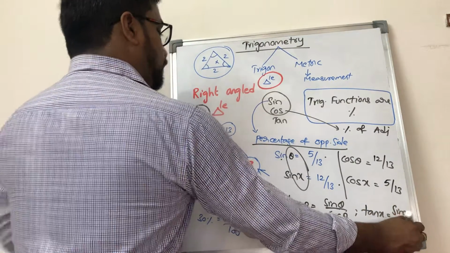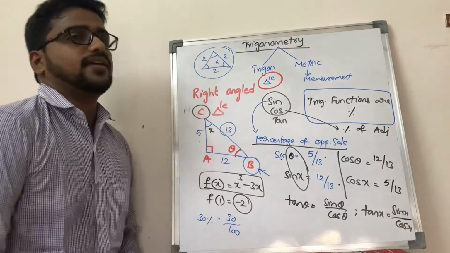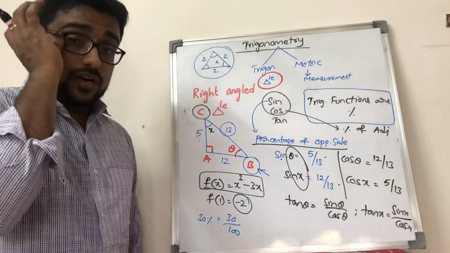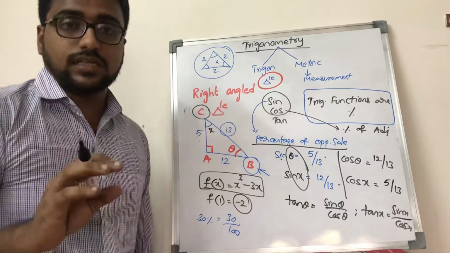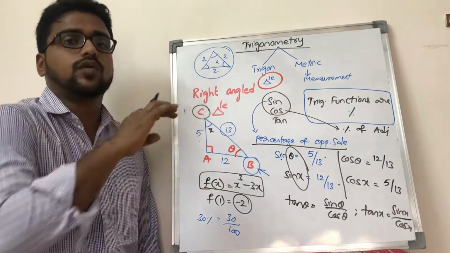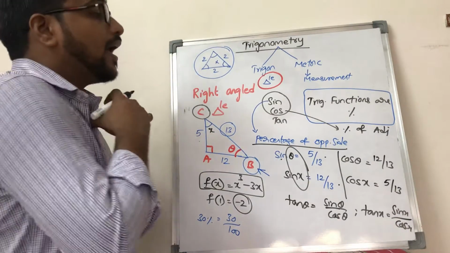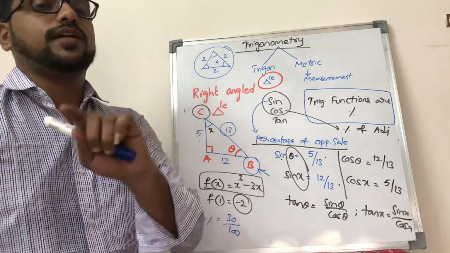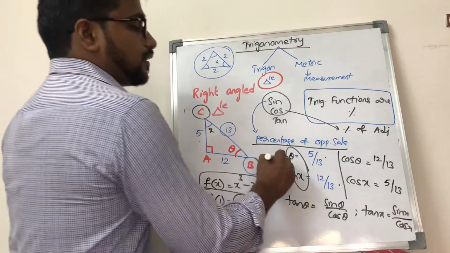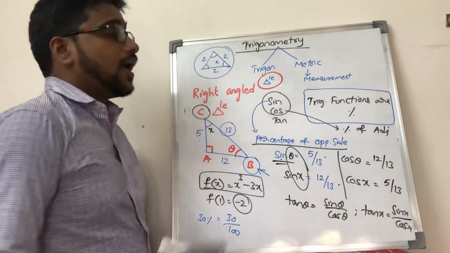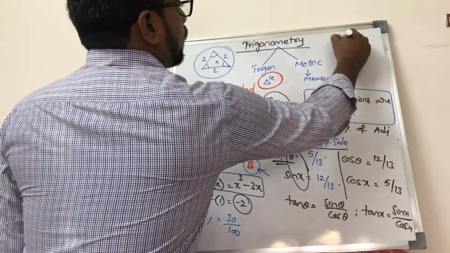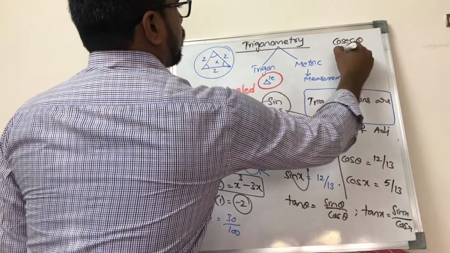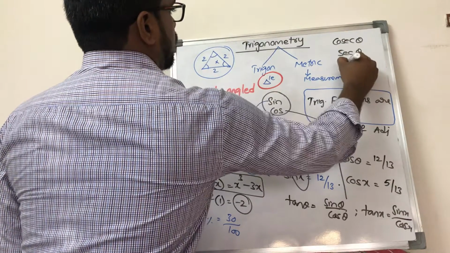So the important point you have to understand here is that every trigonometric function is just a percentage. You should know the highest value among all three sides. And another thing is every trigonometric function should be associated with an angle. Okay, that is the basic information. We still have three more trigonometric functions: cosecant theta, secant theta and cot theta.